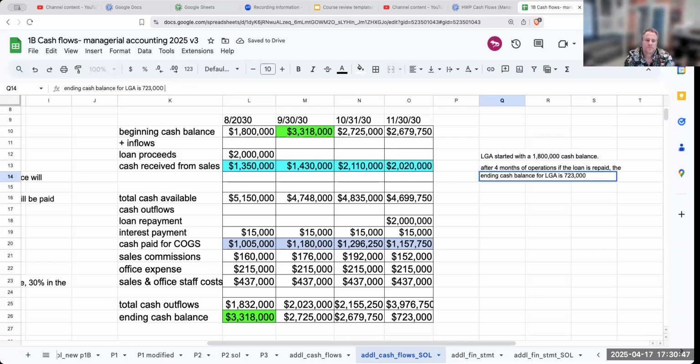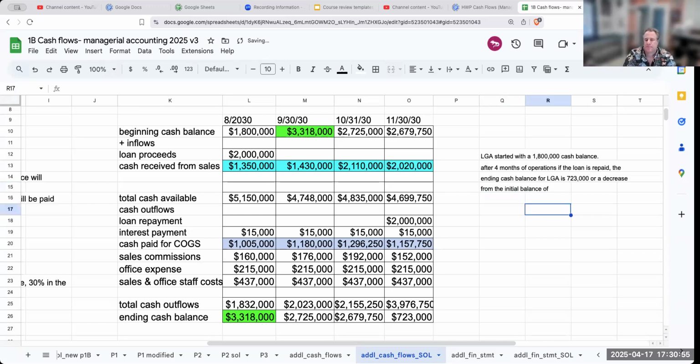or a decrease from the initial balance of $1,077,000. Okay.